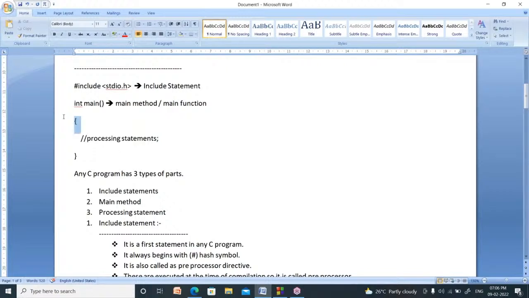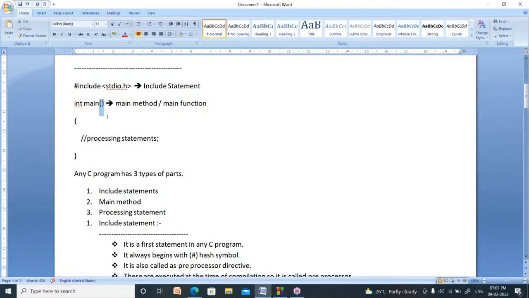In every program you use open flower bracket. It is called as open delimiter. These two indicate the limits of main function. Main function begins from here. Main function ends with this. These two are indicating the limits, so it is called as limiter. It is one limiter, it is another limiter. It is for opening, so it is called as open delimiter. It is for ending, so it is called as closing delimiter. So open delimiter and closing delimiter.